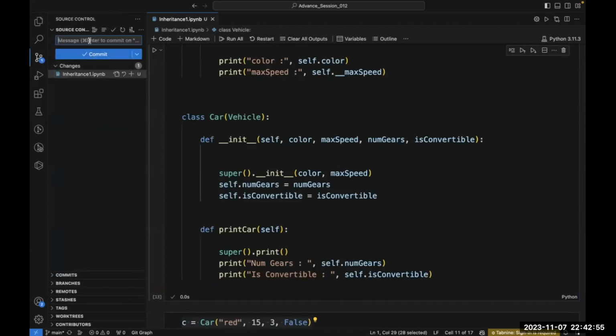Let's write a message: Today is the 12th session and today we have discussed inheritance.